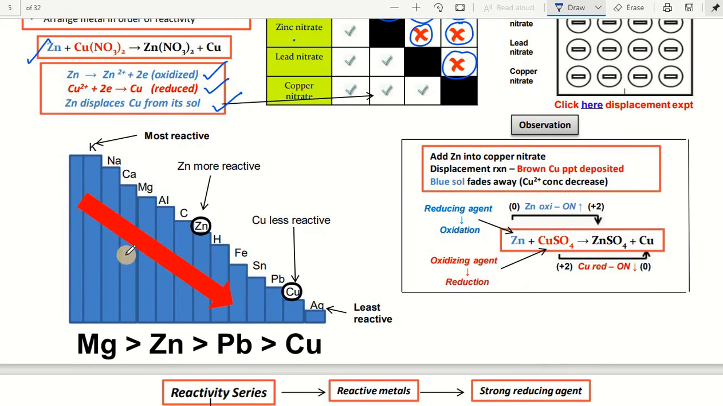If you observe, magnesium is more reactive than zinc, than lead, than copper. So in this way we can see that order: potassium, sodium, calcium, magnesium, aluminium, then carbon, graphite, zinc, hydrogen, then iron, tin, lead, copper, silver, and gold. Here gold will come.